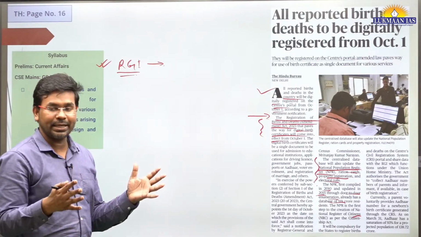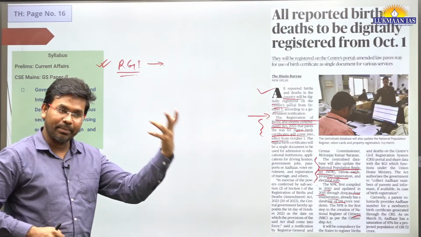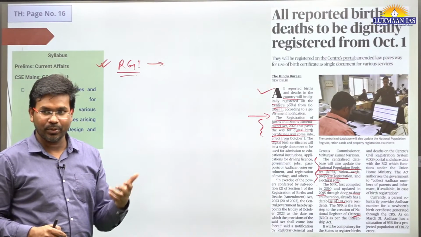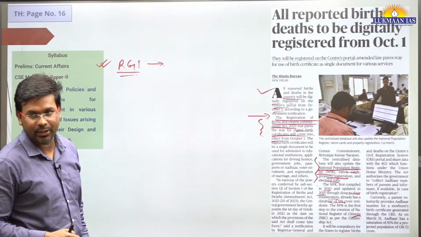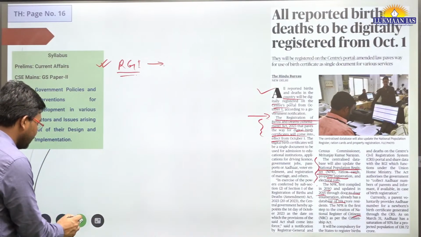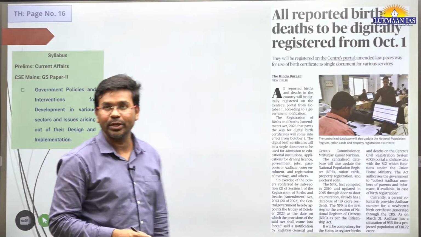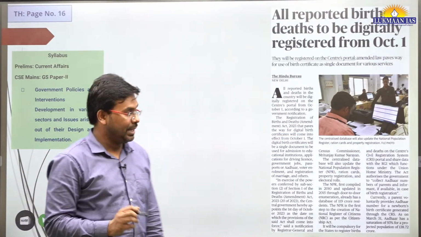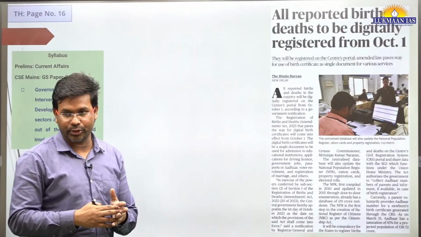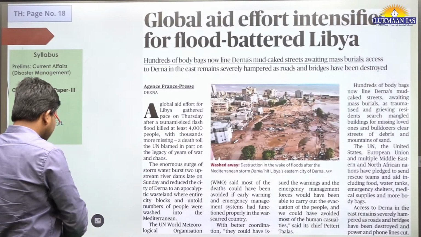So they will be creating a national population register, and maybe that may be later used as a national register of citizens. We do have NRC in the state of Assam. So they want to do it at the national level. This is for population survey, and it will also be used for citizenship purposes. And citizenship is mentioned from article number 5 to 11 of the Constitution of India. That's the thing. Then we have another topic.